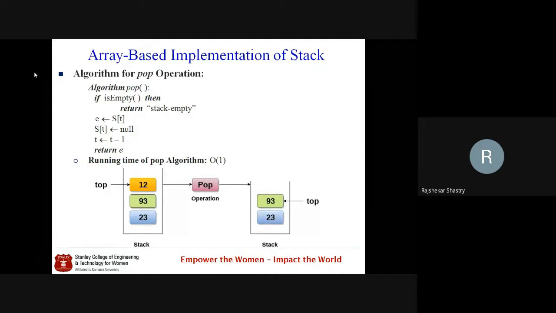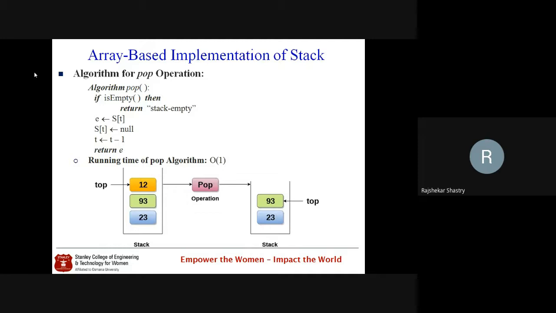But I want the minimum and maximum primitive operations which it actually takes. We calculated for push, right? I'm asking you to calculate. Minimum, how many steps does it take? Minimum is 2, sir. 2, very good. Why 2? Because isEmpty is a method, and the method call takes 1, and if it is true, we return the empty stack label. So the return statement is 1. Thus, the minimum number of primitive operations it takes is 2.